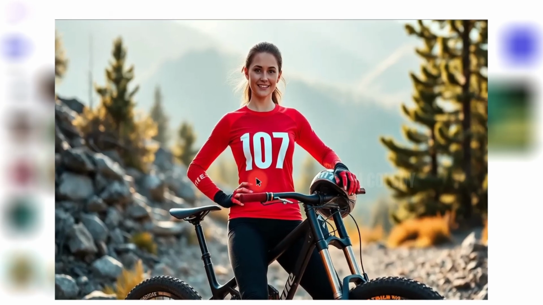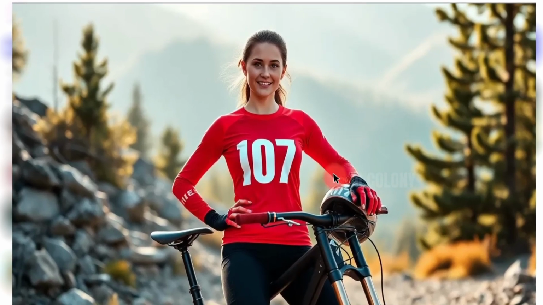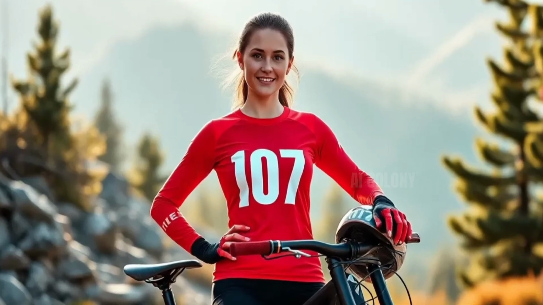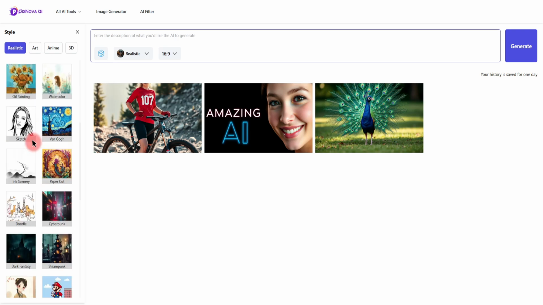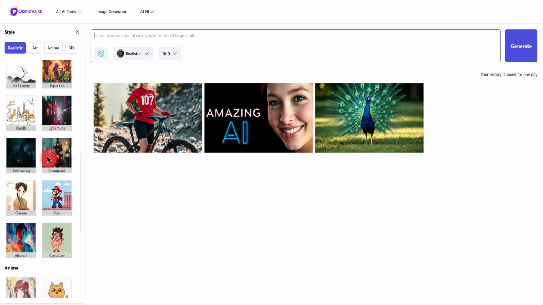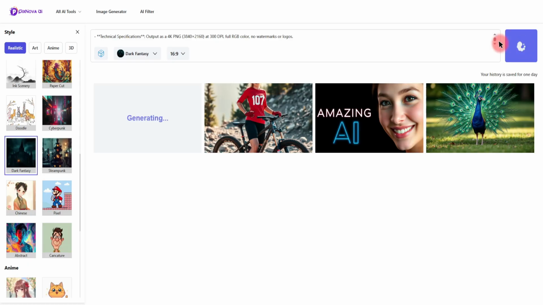It's not just about realistic images, you can also create artwork in almost any style imaginable. Here, on the left side, you'll find a vast gallery of styles. You just need to choose the artistic style you want to emulate. The dark fantasy aesthetic is currently trending, a key element for YouTube's strategy. Let's create a dark fantasy style picture.